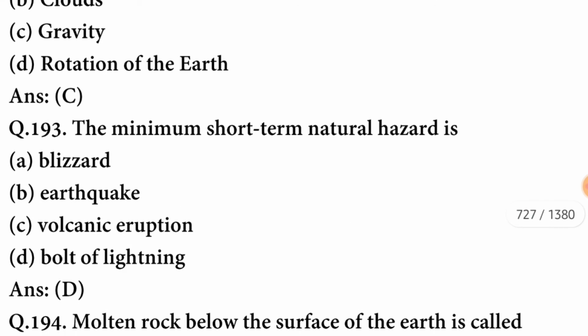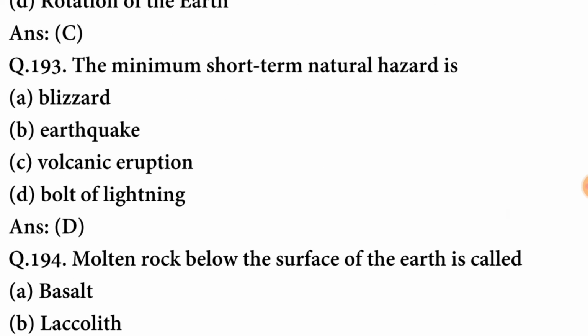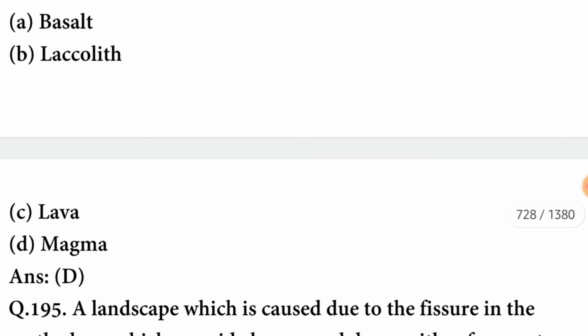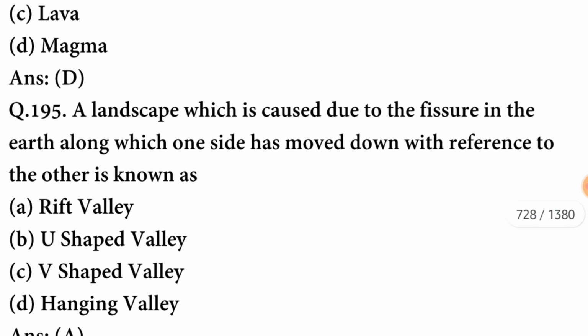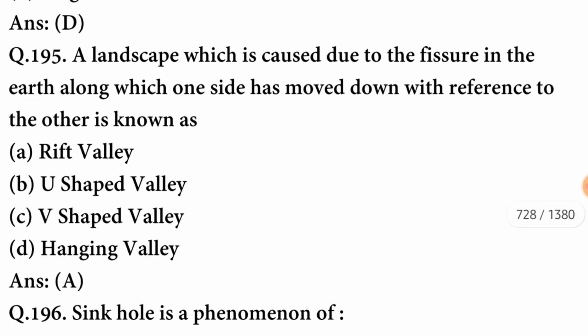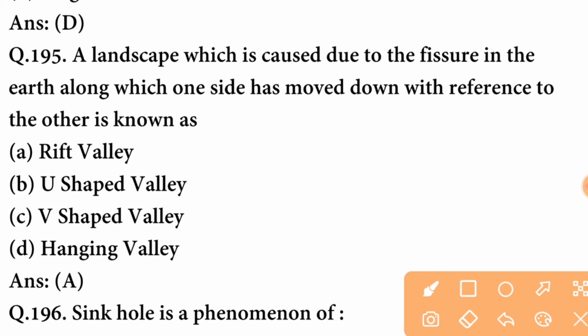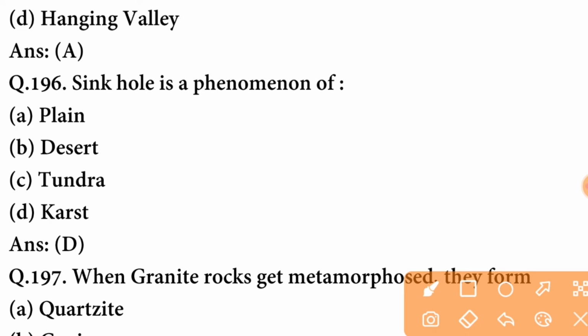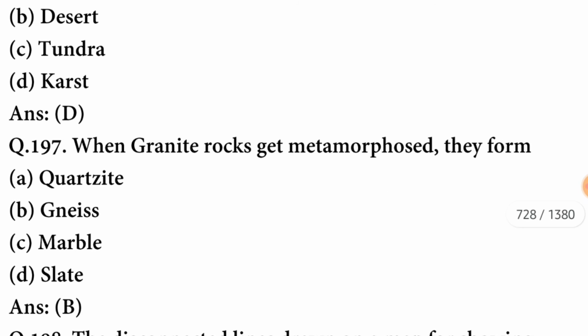The minimum short term natural hazard is a bolt of lightning. Molten rock below the surface of the earth is called magma. A landscape which is caused due to a fissure in the earth along which one side has moved down with reference to the other is known as Rift Valley. Sinkhole is a phenomenon of karst.